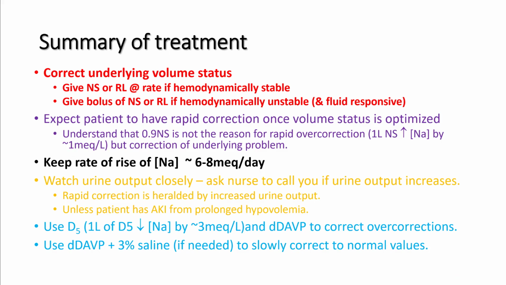Correct the underlying volume status. Give normal saline or ringer lactate if hemodynamically stable, and boluses if hemodynamically unstable and fluid responsive. Expect the patient to have rapid correction once volume status is optimized. Therefore, watch the urine output very closely and make sure that you tell the nurse about this. Rapid correction is heralded by increased urine output unless the patient has AKI from prolonged hypovolemia. Make sure that you understand the use of D5 and dDAVP in these cases to correct the overcorrections. And you can schedule your dDAVP to slowly correct your sodium to normal values.